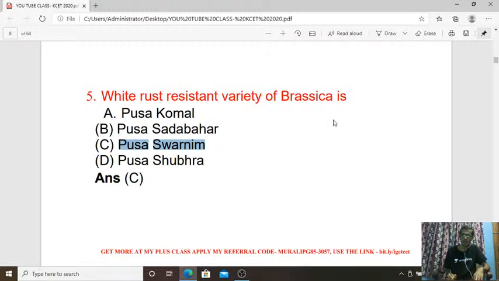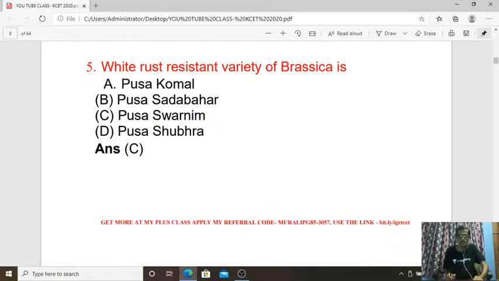It is one of the brassica members. So the answer is C for the fifth one. Okay, next question.